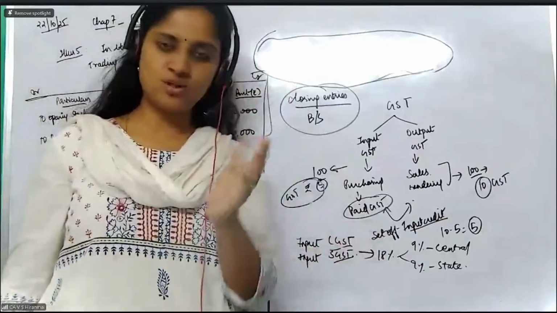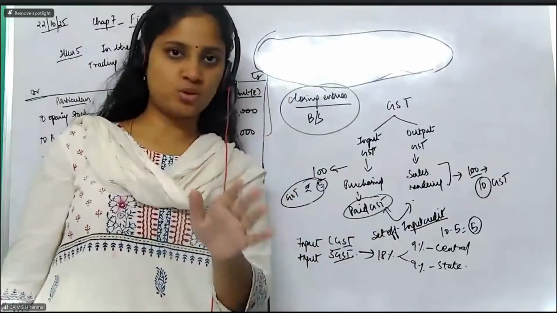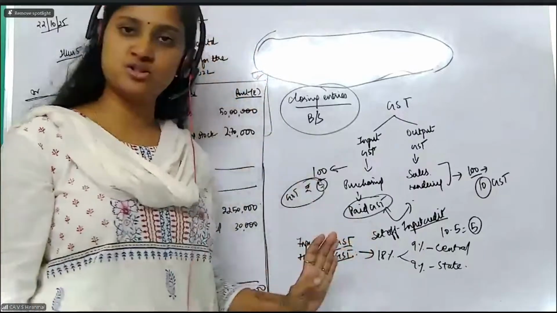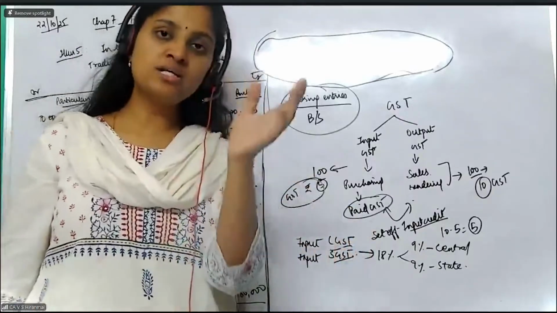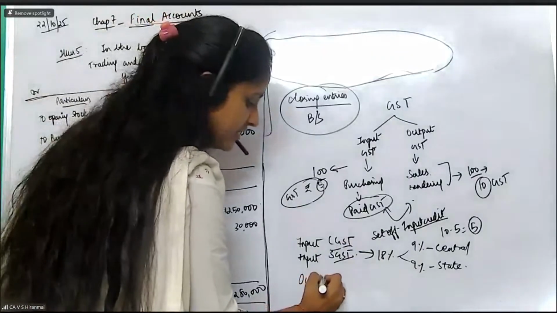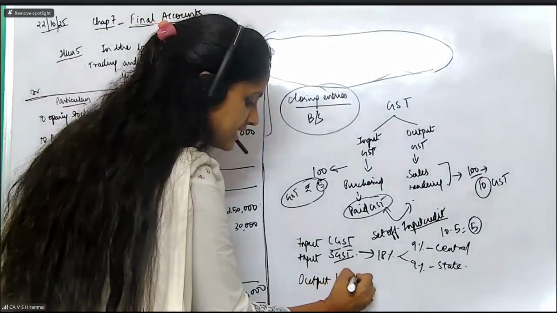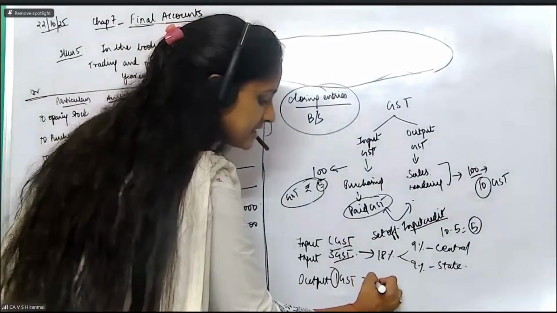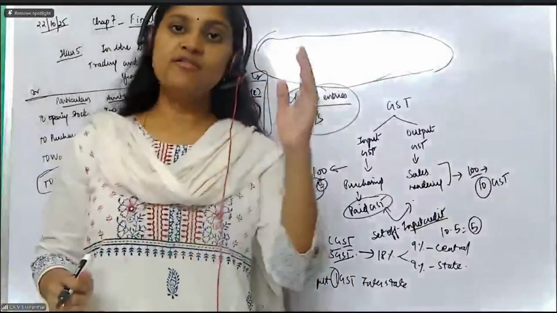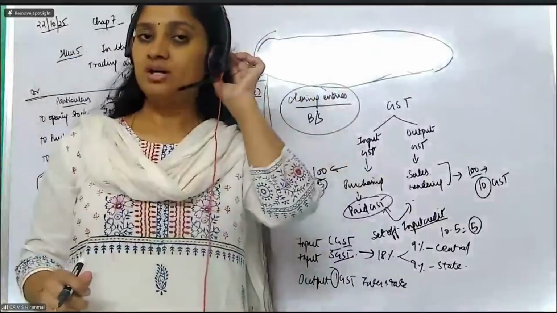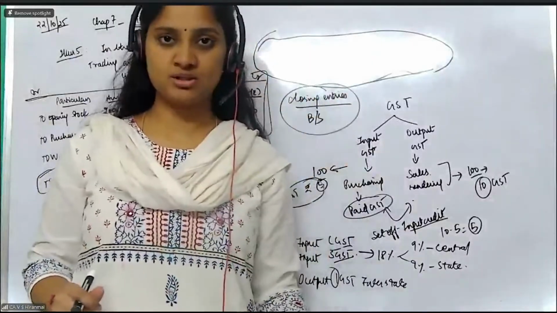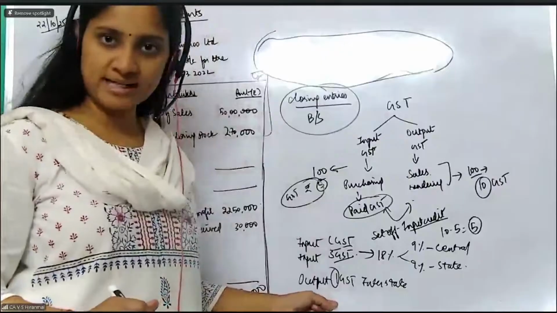When you are raising invoices, people who work on invoices know the total GST value will be split into CGST and SGST. That is if you do the transaction within a state. Suppose you have the output IGST. This is interstate. That means the goods have been sold from Hyderabad to Chennai. There you will have the concept of IGST coming into the picture. But this is also an output tax, correct?